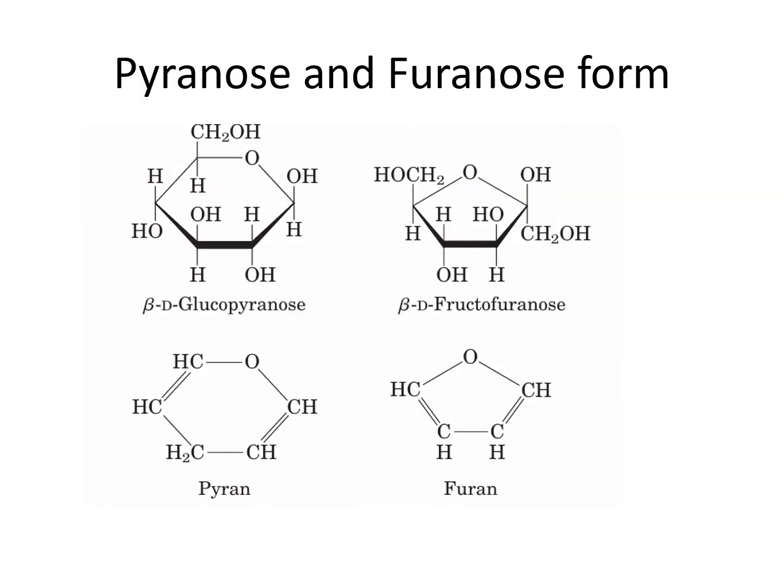Now, the pyranose and the furanose forms. This is a pyranose form, when the ring is made up of 6 atoms. Out of these 6 atoms, 5 are carbon and 1 is oxygen. Why is it called pyranose?